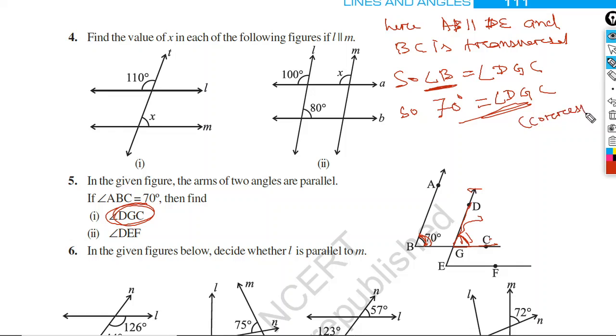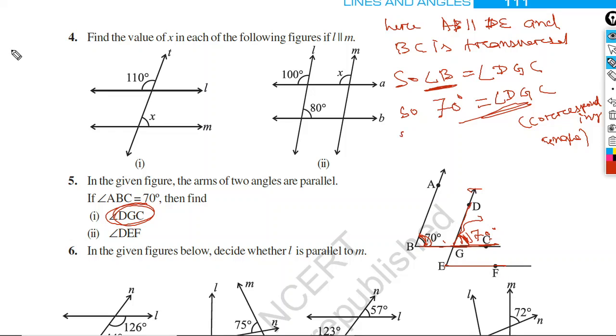Corresponding angles. So we found this angle equal to 70 degrees. Now you see again, BC is parallel to EF. Okay, we'll write it down.